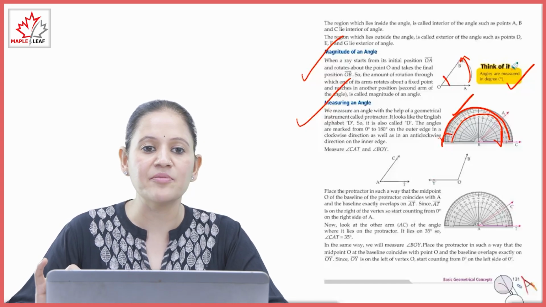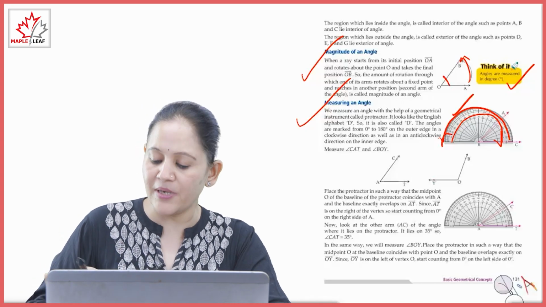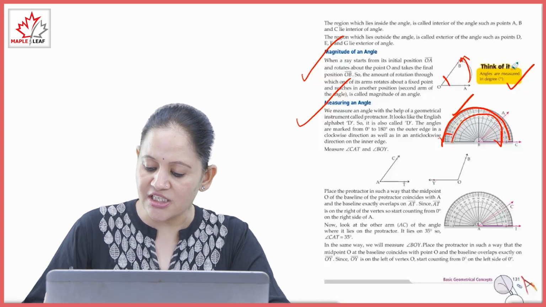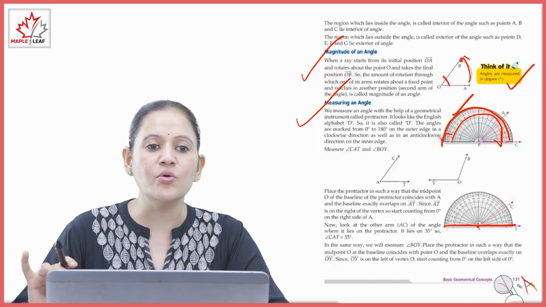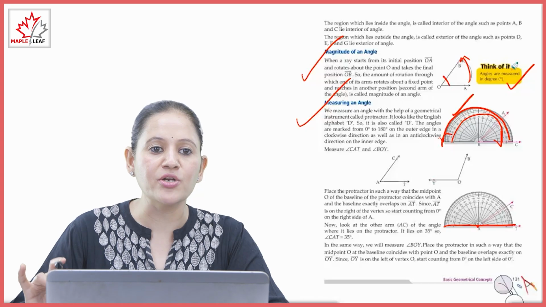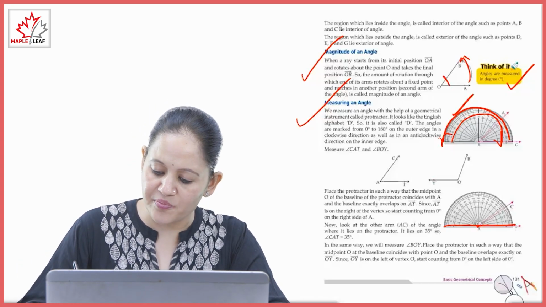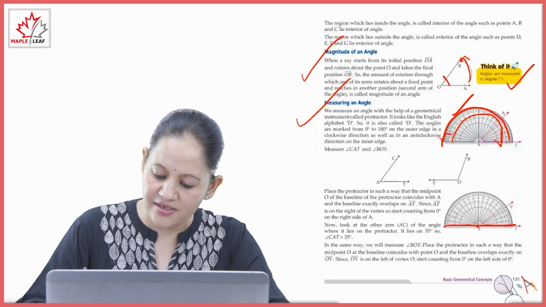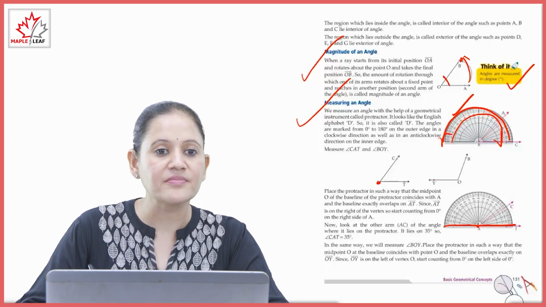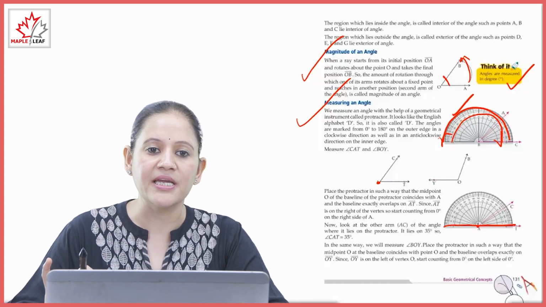Measure angles CAT and BOY. We have to measure these two angles. So what do we have to do? We have to place the protractor in such a way that this is the center point and this is called the baseline. We put the protractor such that the midpoint is on the vertex. Suppose we have to measure this angle, so the center point should be here. Clear? The baseline of the protractor should coincide with AT.